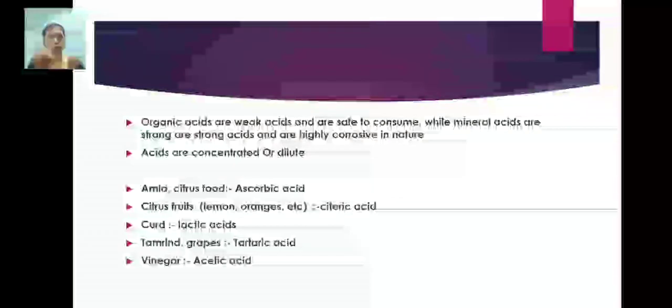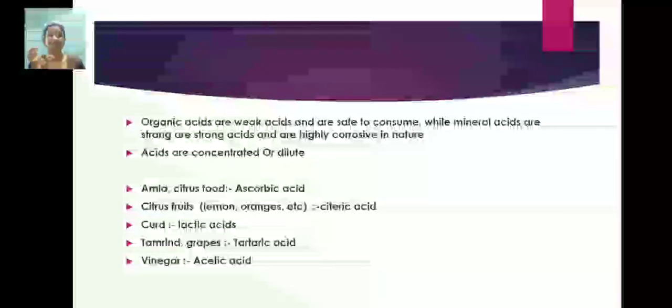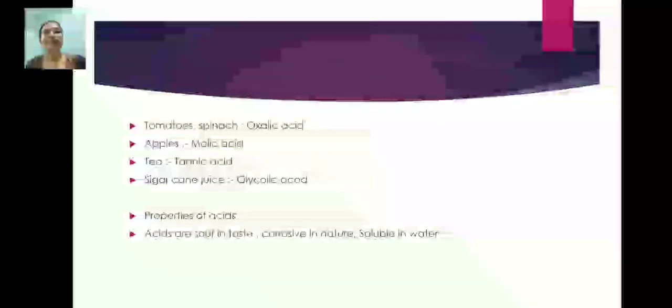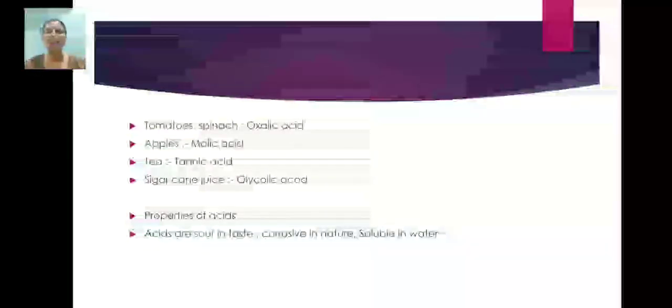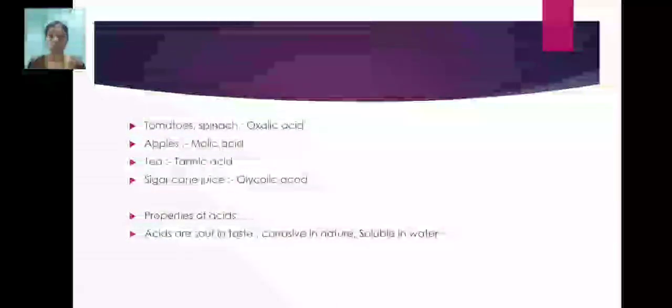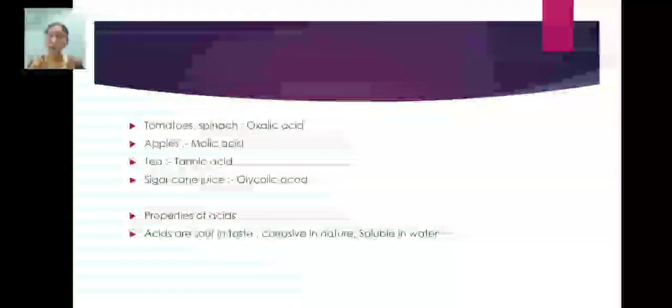Vinegar, most of the students, I think, their favorite food is Chinese food, and vinegar is always used in the preparation of this food. So what is meant by vinegar? Vinegar is nothing but acetic acid. Then tomato and spinach contain oxalic acid. Apples, which type of acid? Malic acid. Tea, tannic acid. Then sugarcane juice contains glycolic acid. So different fruits and vegetables contain different types of acids, but all these acids are organic acids.